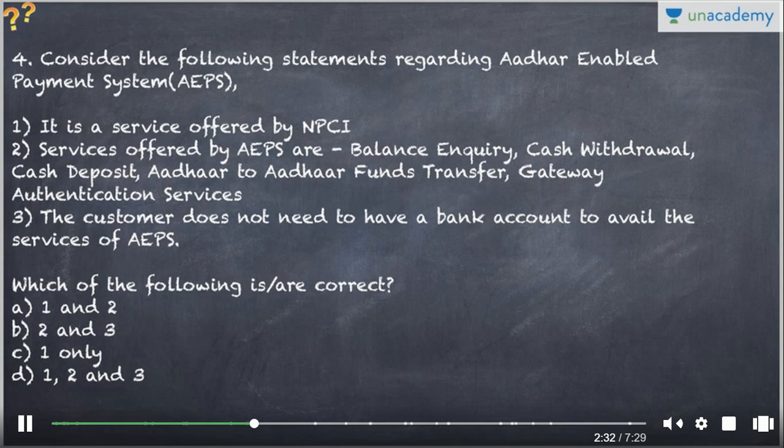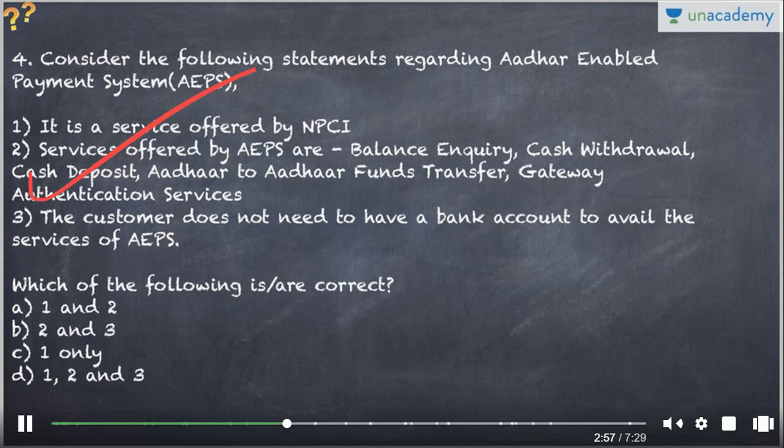The next is regarding the Aadhar enabled payment system. So it is a service offered by the NPCI, and services offered by AEPS are the balance inquiry, cash withdrawal, cash deposit, Aadhar to Aadhaar funds transfer, gateway authentication service, and the customer does not need to have a bank account to avail the services of AEPS. So if you go by the statements, it is a service offered by the NPCI. Obviously both are government entities, so the first one will be correct. Moving towards a digital and cashless economy, the services offered are also correct.